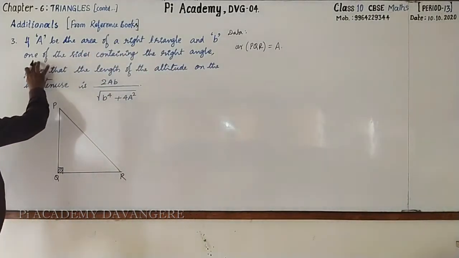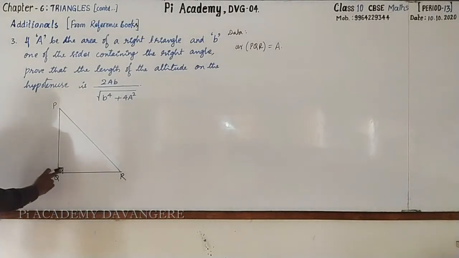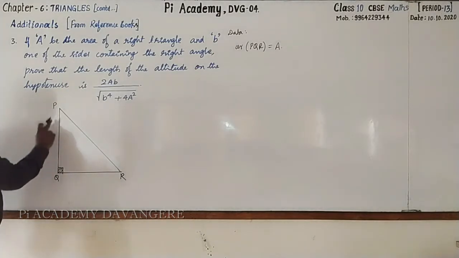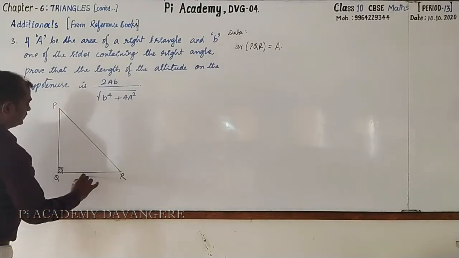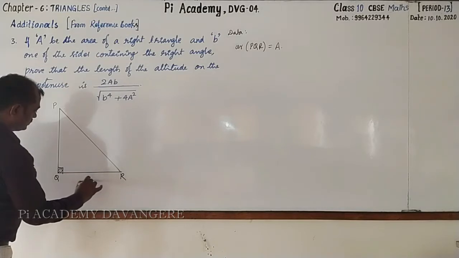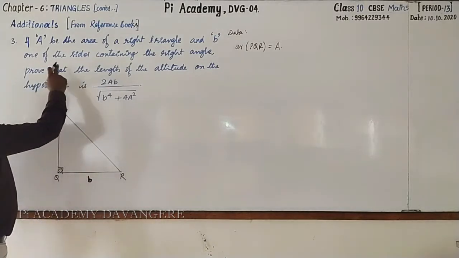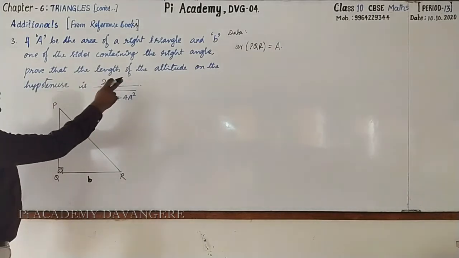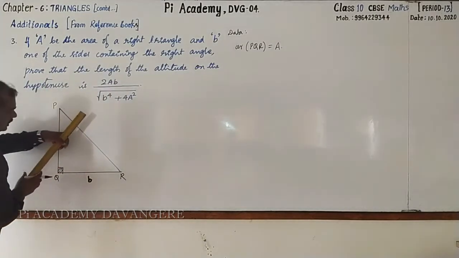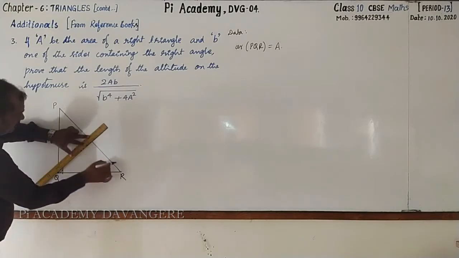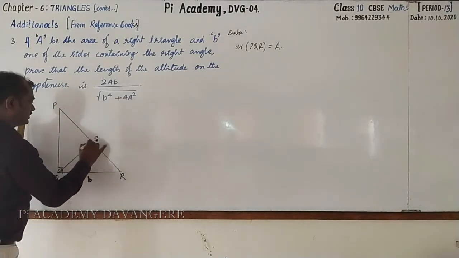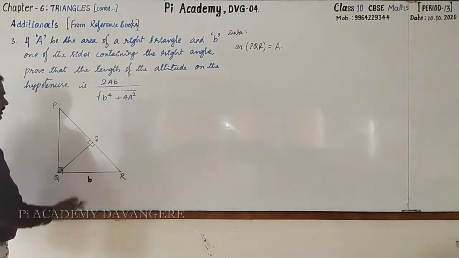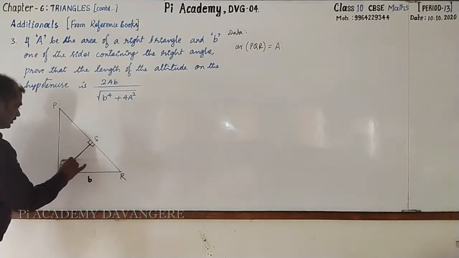And small b, one of the sides containing right angle. See, this is the right angle. Which sides contain this right angle? PQ and QR. Whichever you want, you can take. I take this as B. Next, prove that the length of the altitude on the hypotenuse. Altitude on the hypotenuse. This is PR is the hypotenuse. I am drawing the altitude. I call this point as S. So QS is perpendicular to PR. The length of this altitude, you may call this as L.